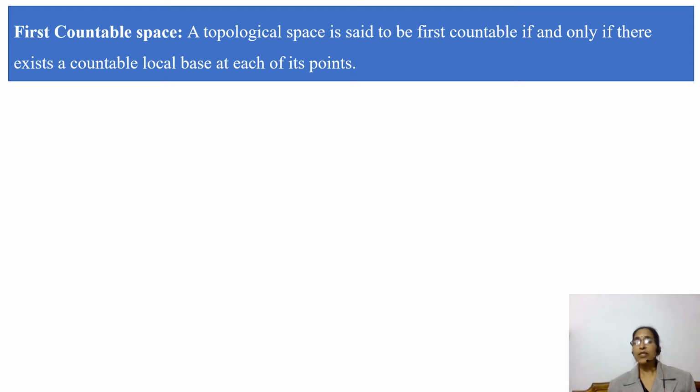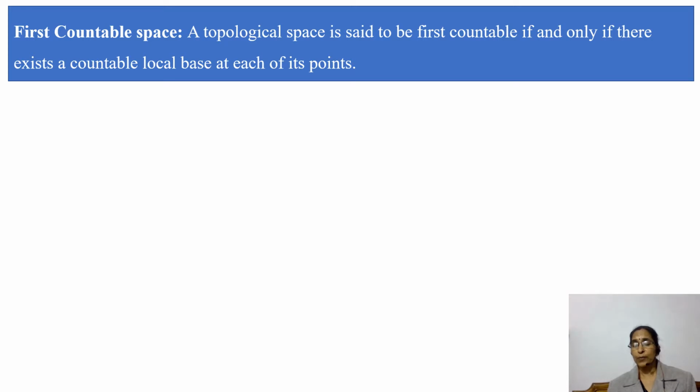A topological space is said to be first countable if and only if there exists a countable local base at each of its points. By a local base at a point x in a topological space, we mean a collection of neighborhoods of x such that for each neighborhood of x, there exists a member of the local base contained in that neighborhood.